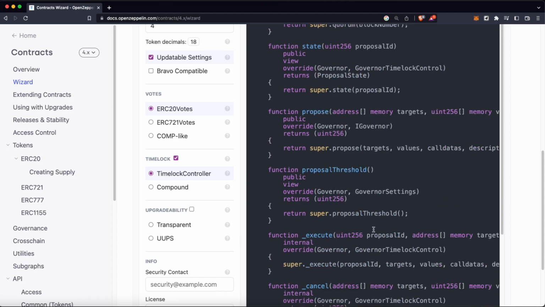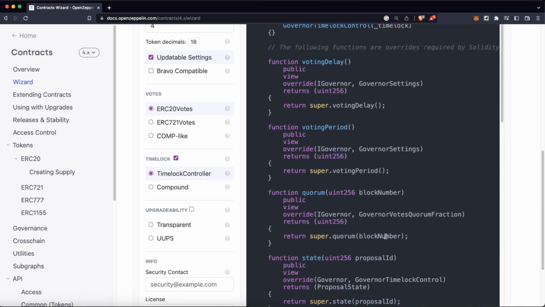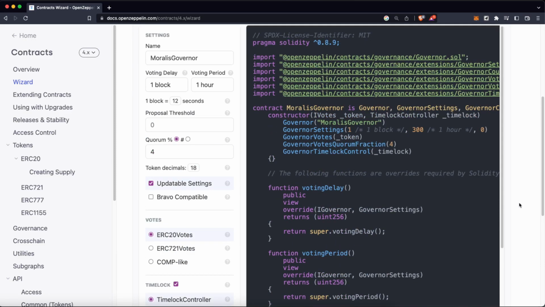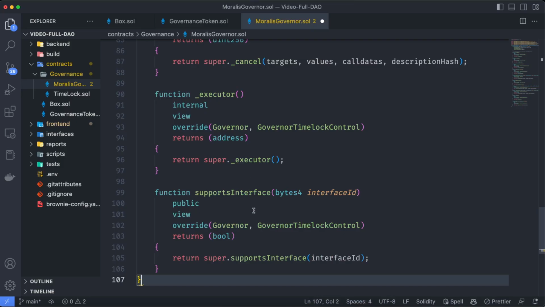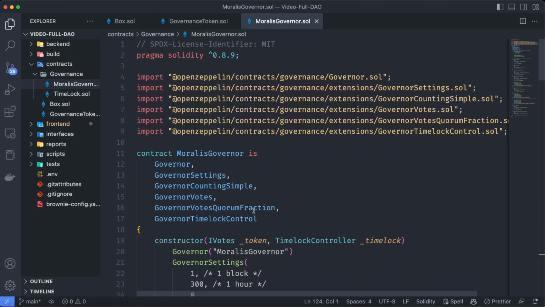And with all of that, we have this big smart contract with all the functions we actually need to create a governor. So let's copy this into the clipboard and paste it over here. And as easy as that, we have a governor. And you might be thinking, okay, this feels like cheating. Well, it's like cheating because as simple as that, we have a governor which has all the standards in the industry nowadays. But don't worry, I'm going to explain what is happening over here.